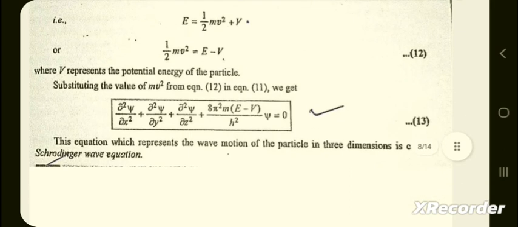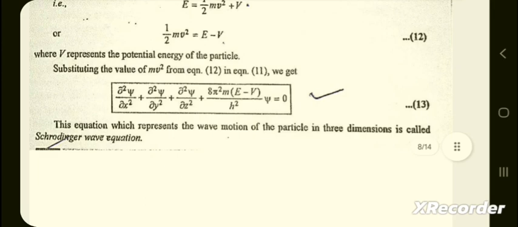Substituting the value of mv square from equation 12 in equation 11, we get del square psi by del x square plus del square psi by del y square plus del square psi by del z square plus 8 pi square m (E minus V) by h square psi is equal to 0. This equation, which represents the wave motion of the particle in 3 dimensions, is called the Schrödinger wave equation.